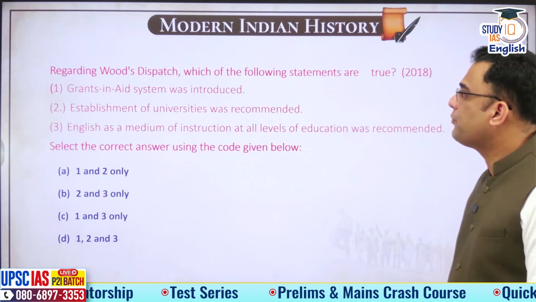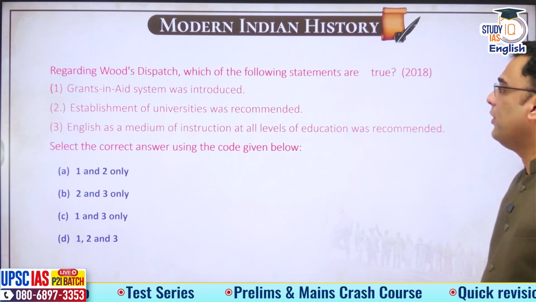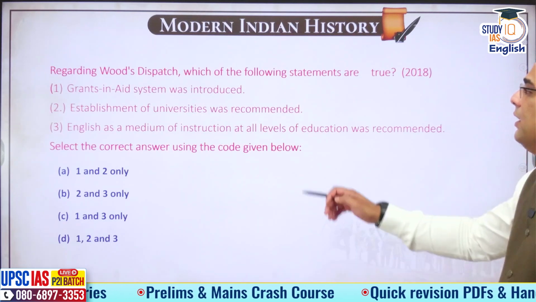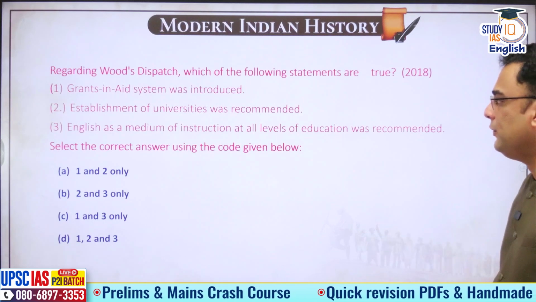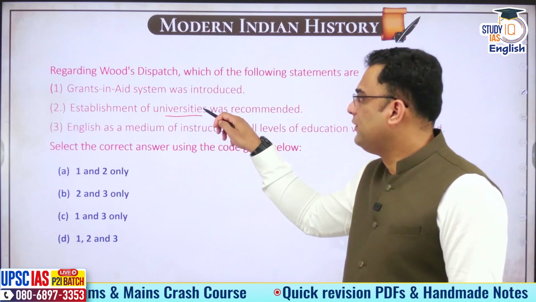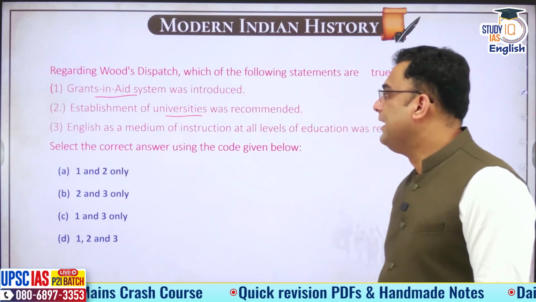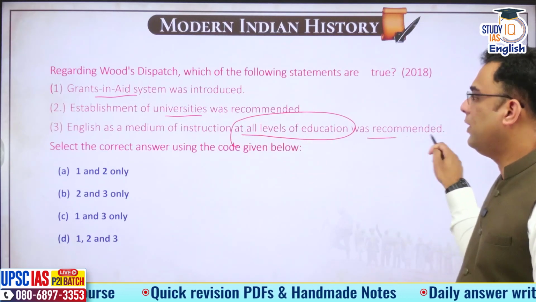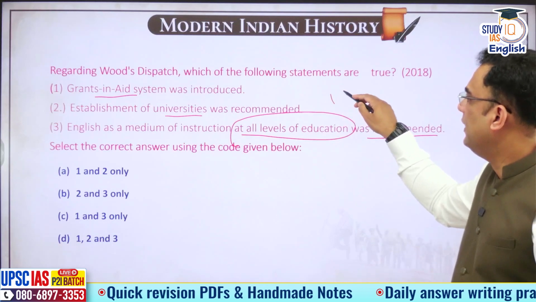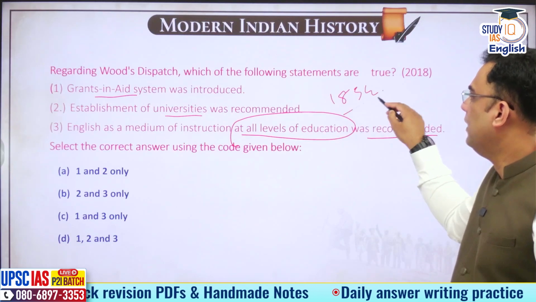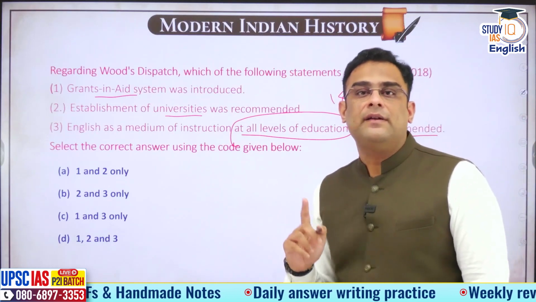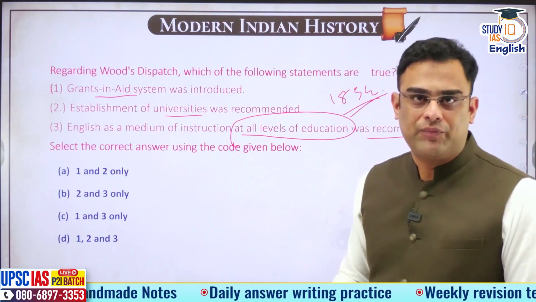Let's take the next question. Regarding Wood's dispatch, which of the following statements are correct? Grants and aid system was introduced. Establishment of universities was recommended. English as a medium of instruction at all levels of education was recommended. Wood's dispatch, 1854. Sir Charles Wood, who will later become the second Secretary of State.